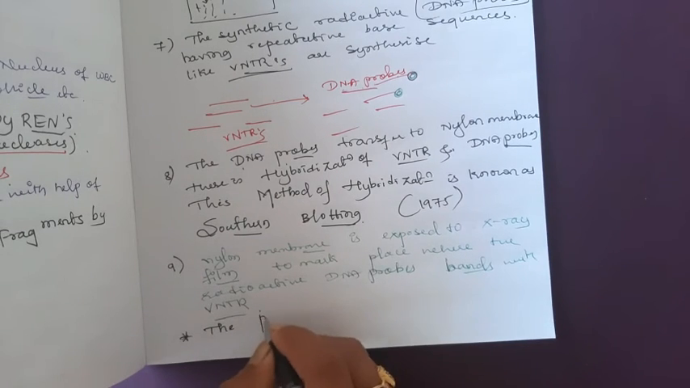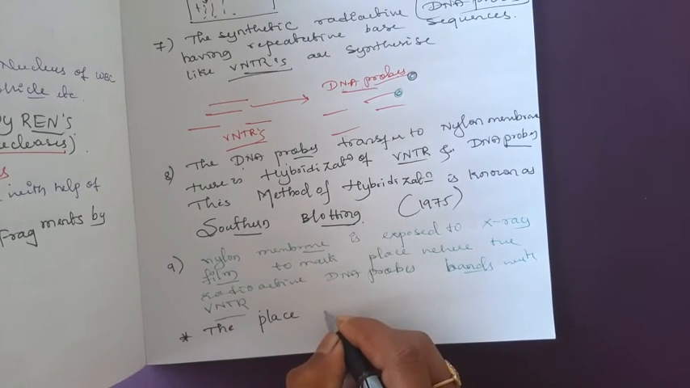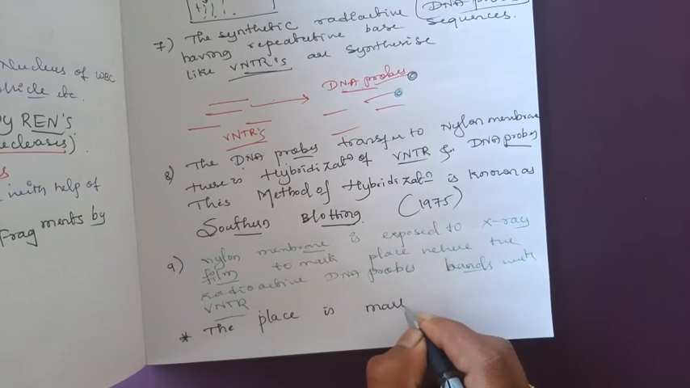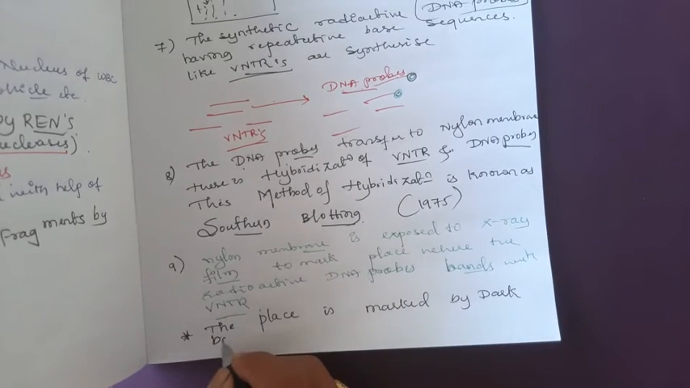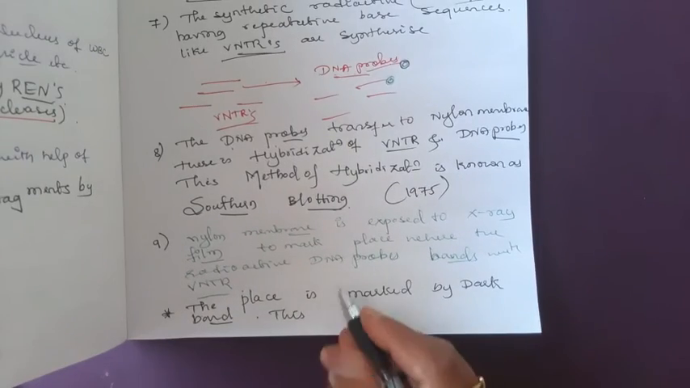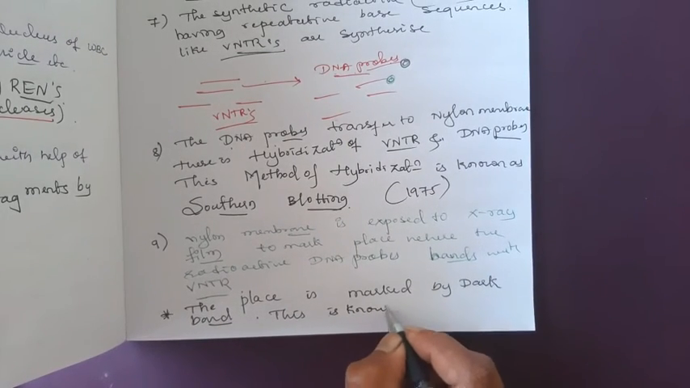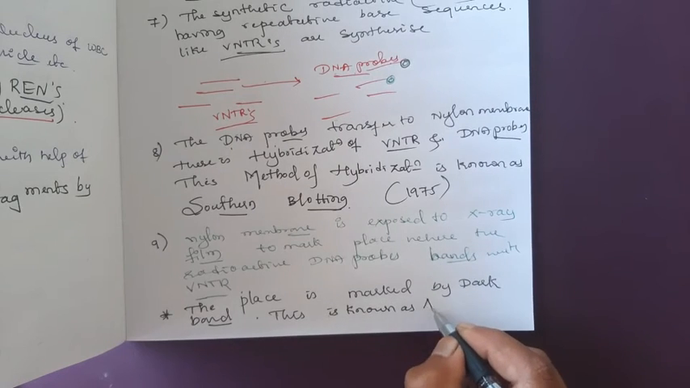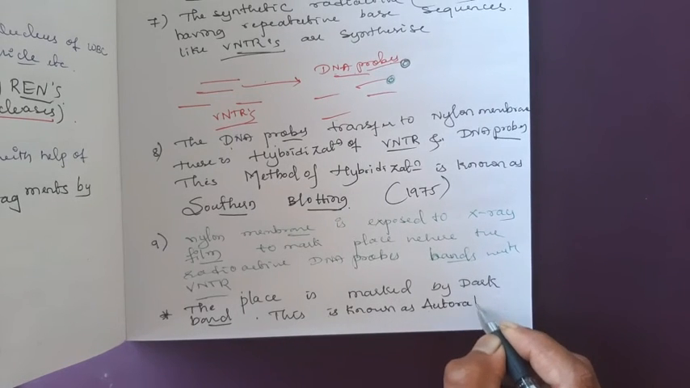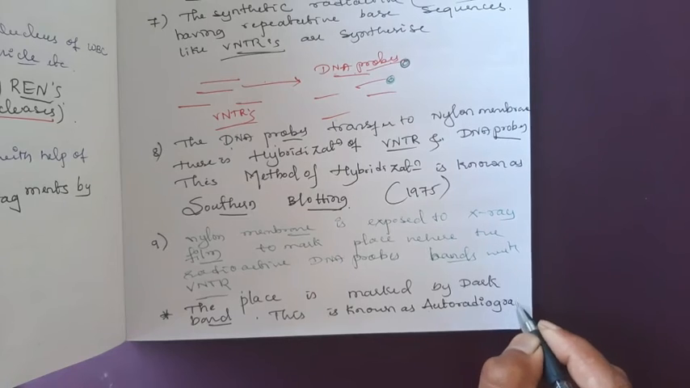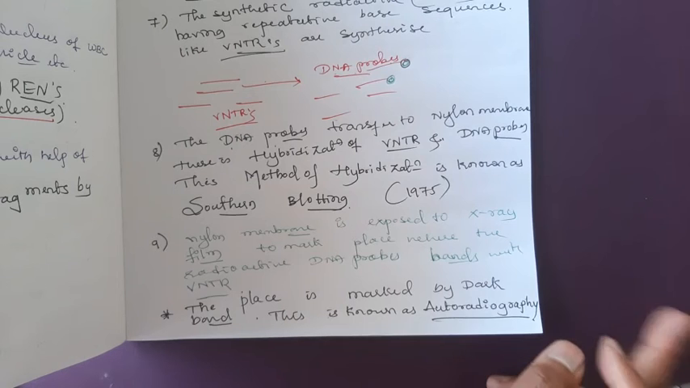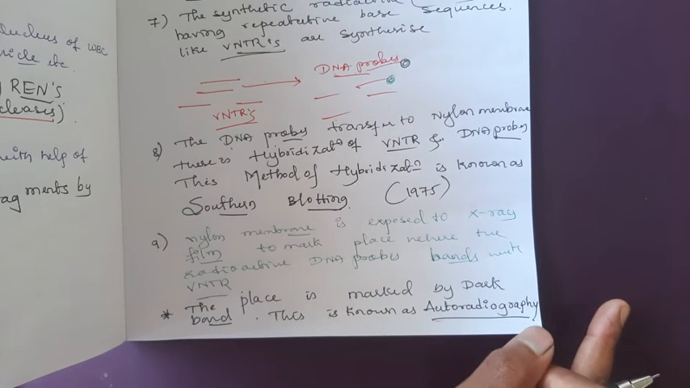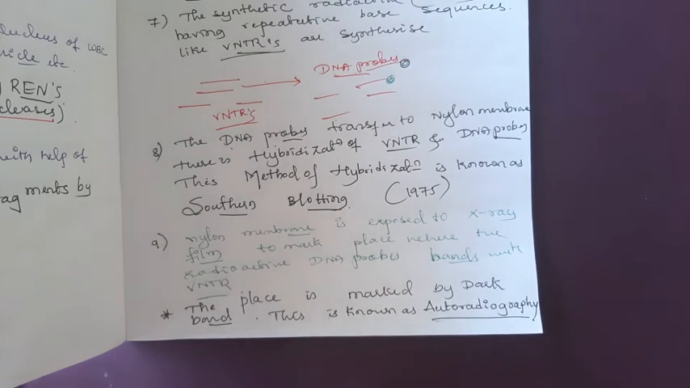The place is marked by a dark band. This is known as autoradiography. Okay, the dark band on the X-ray film represents the DNA fingerprint.